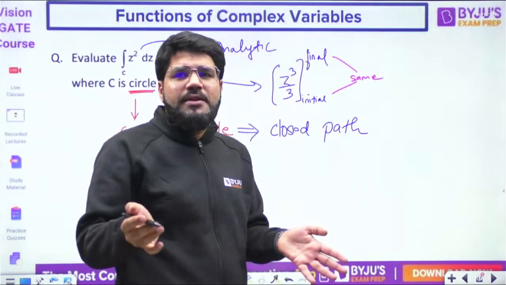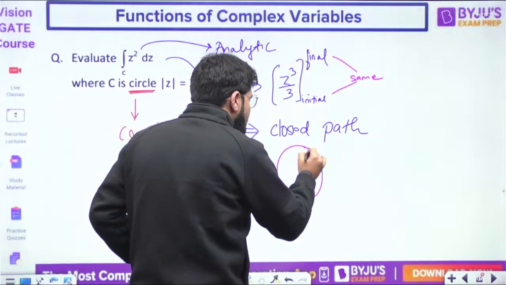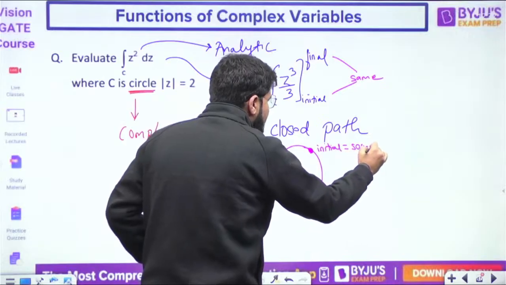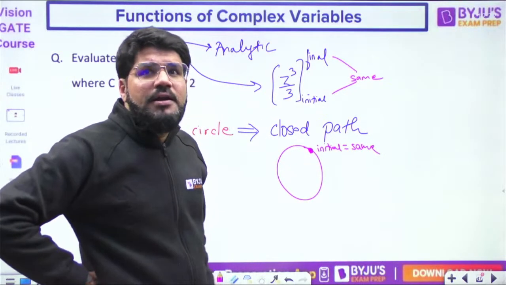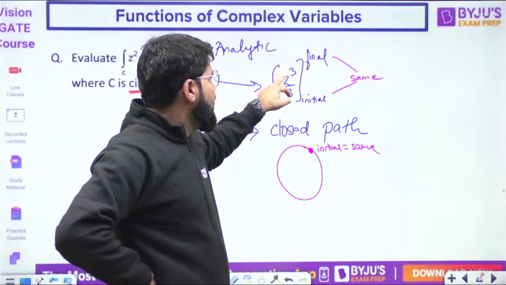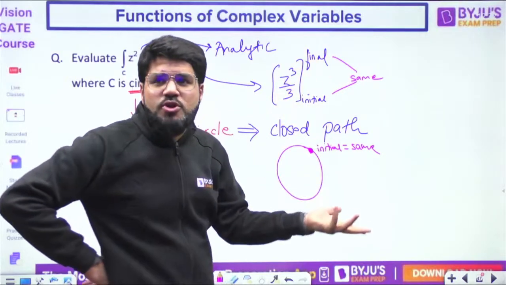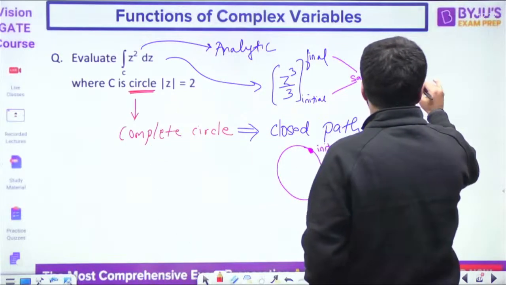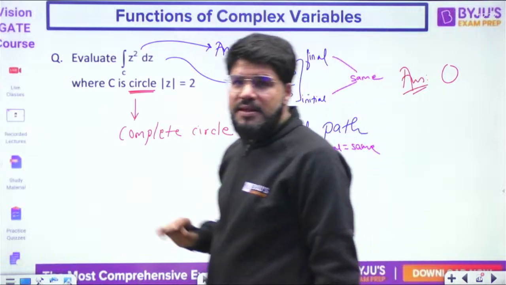Bhai, what is closed path? You start and end on the same point. Suppose I start here and I end here. Any beginning you can take, but you have to travel the complete closed path. Now, because initial and final limit dear same hai, suppose the initial and final both are equal to suppose x, so x cube minus x cube answer kitna aayega? Tell me the answer actually. The answer actually is 0.